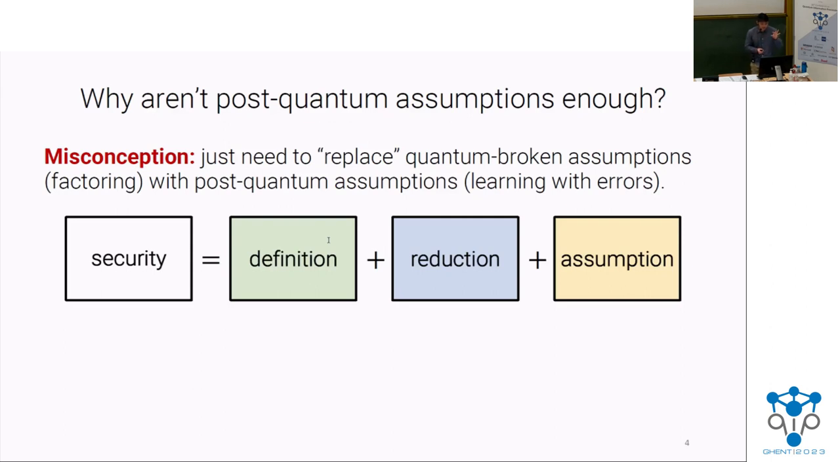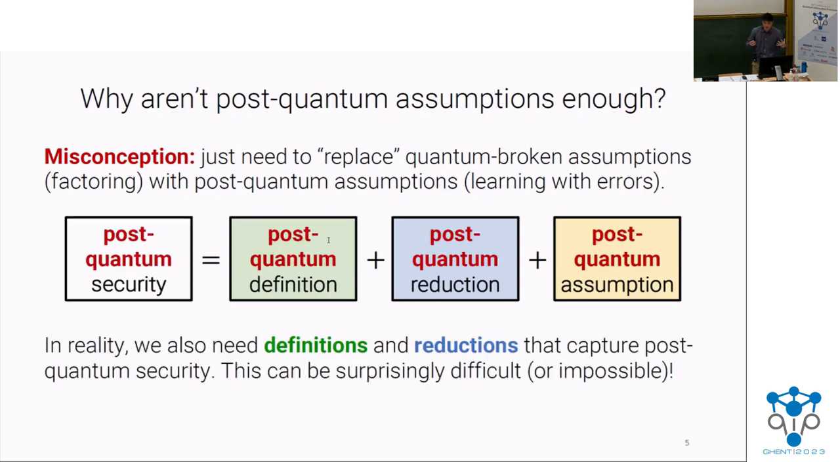Because when you prove a crypto system is secure, you need three parts: a definition, a reduction, and an assumption. And to get post-quantum security, all three of these components have to be quantum compatible. So you need definitions and reductions that also capture post-quantum security. And this can be surprisingly difficult or even downright impossible in some settings.